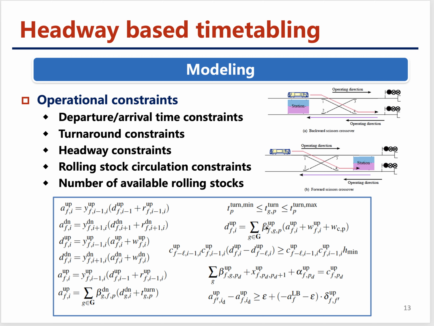And if a train turns around at a station, then we also need to make sure that the turnaround train should perform another train service. Otherwise, the rolling stock does not match. For example, if we need extra rolling stocks, they need to come out from the depot, then we need to check if we have available rolling stocks or not.